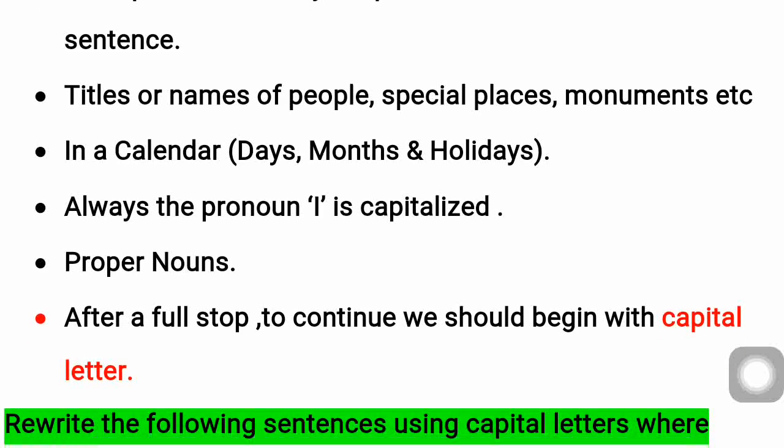And next is calendar. If you observe a calendar also, in that the days, months and holidays are specified in capital letters. Okay, they are specified with capital letters. So that plays an important role, which is very important when you start with a capital letter. So automatically our eyes will fall on that. What is this? It's written in capital, you see, right? So it plays a very important role in sentences. This I am stressing so much, you'll come to know now. Now next is proper nouns.